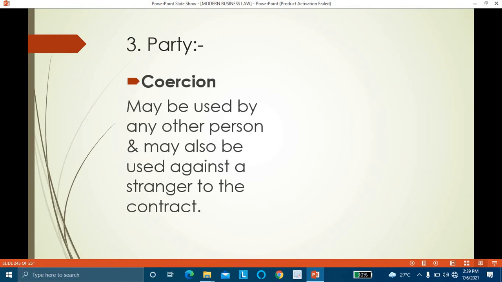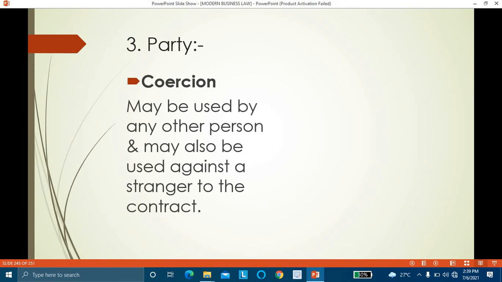The son is not a party to the contract, but a threat is given to his life. So he is a third person to the contract.